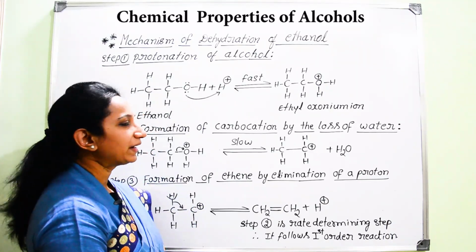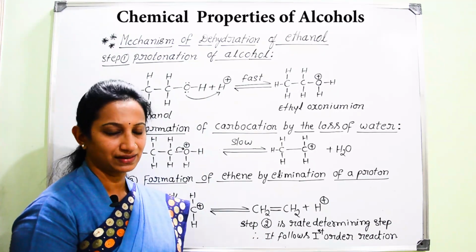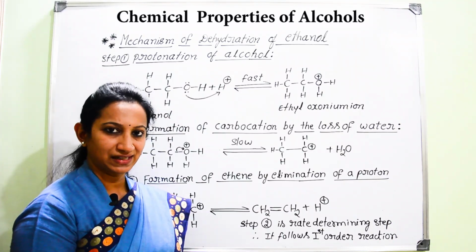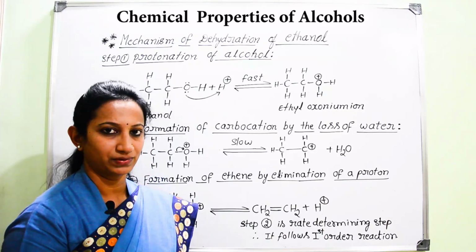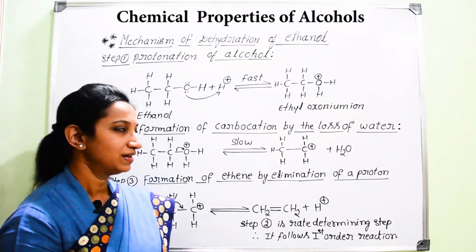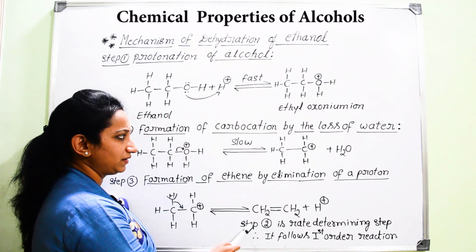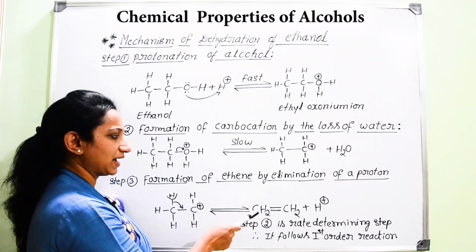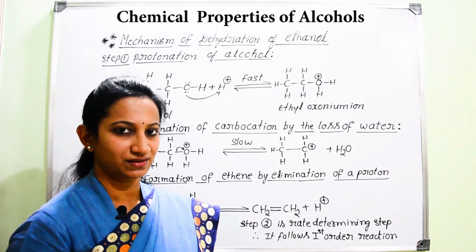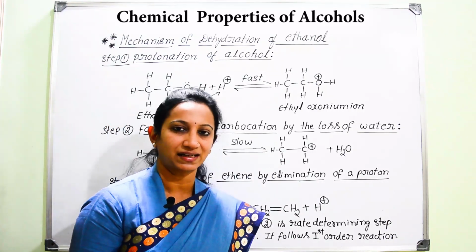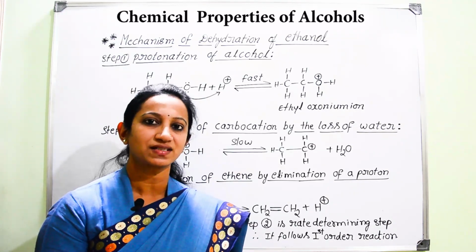So, write the mechanism for the conversion of ethanol into ethene, or in general they can ask, explain the mechanism for the conversion of alcohol into alkene with an example. So, which particular example are you going to take? That is conversion of ethanol into ethene. By this, it is very much clear about this reaction. So this dehydration process is done in the presence of excess of concentrated sulfuric acid, where that acid is acting as a catalyst. I think it is very much clear about the 3 steps in this mechanism.